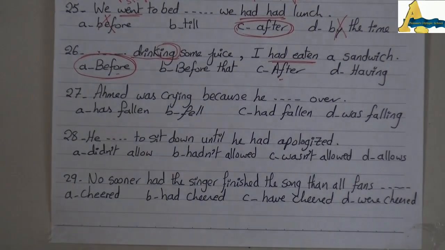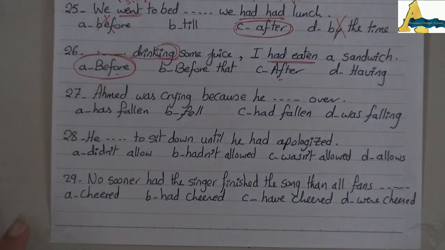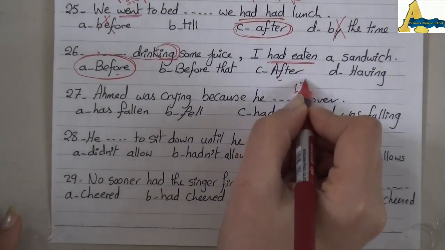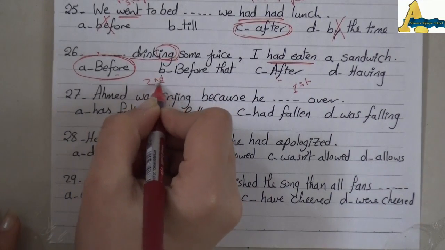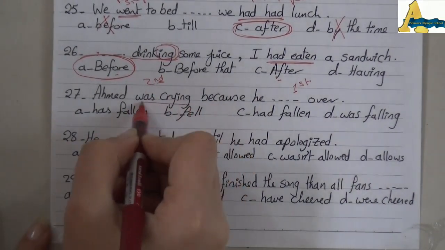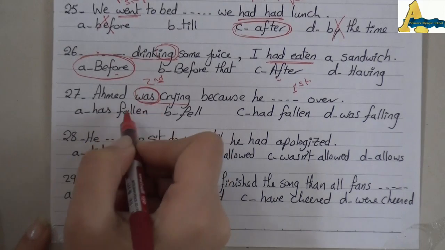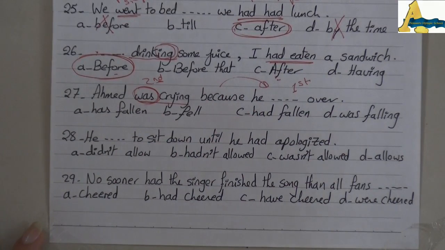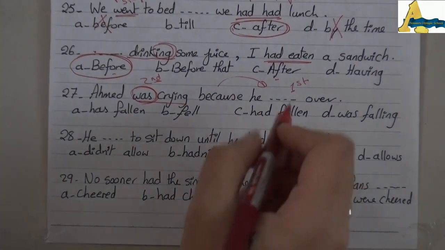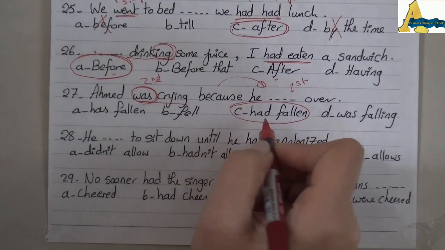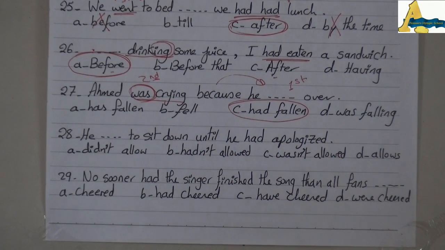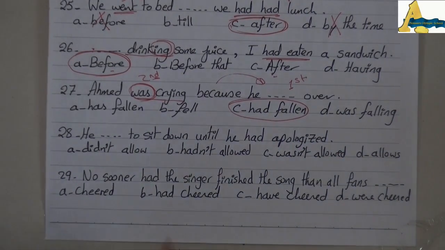Number 27. Ahmed was crying because he dots over. Ahmed was crying because of what? So this happened before this. This is the first action and this is the second action. And always when the effect is in the past, the action itself is in the past perfect. So I will choose what? Had fallen.